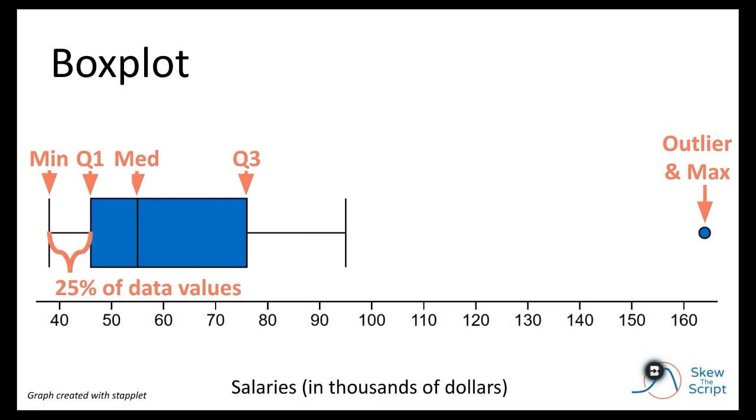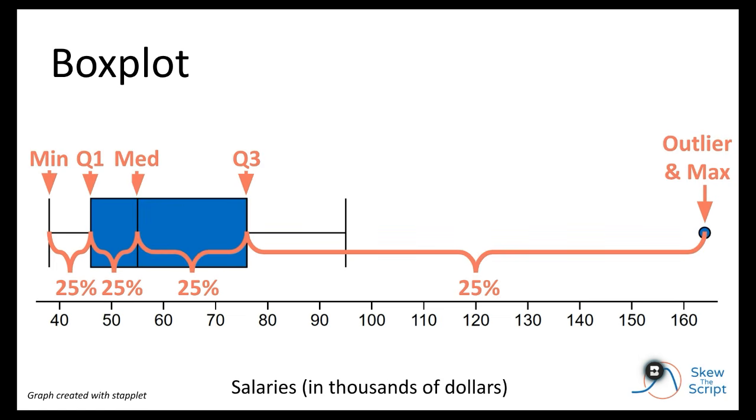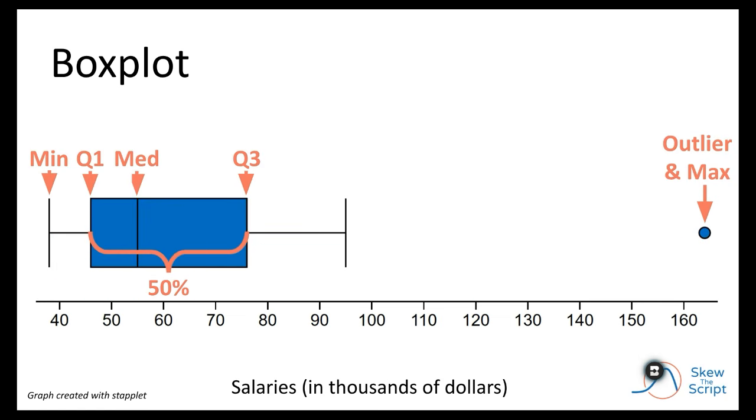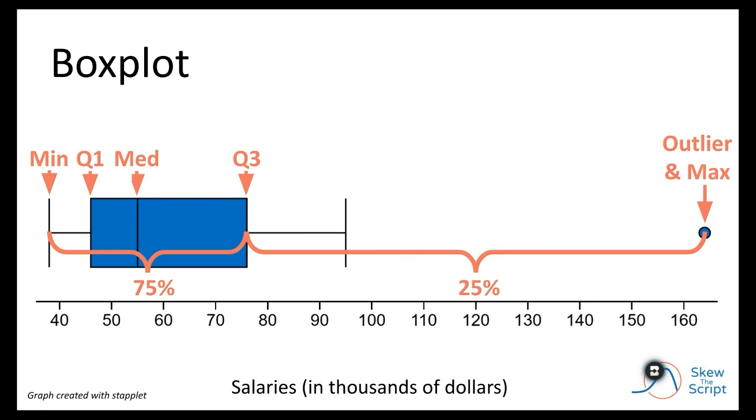One nice aspect of a box plot is that it provides a compact way of seeing your data set divided into quarters, because 25% of data values are below Q1. This means 25% is contained in that space below the box, 25% in the first part, and so on. This also means the box itself, Q1 to Q3, contains the middle 50% of the data values. The space below the upper end of the box is 75%, and you can find all those different other percentages there.